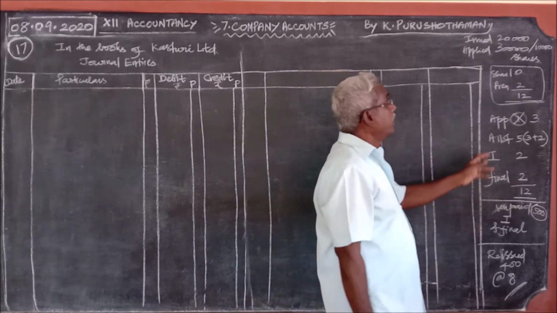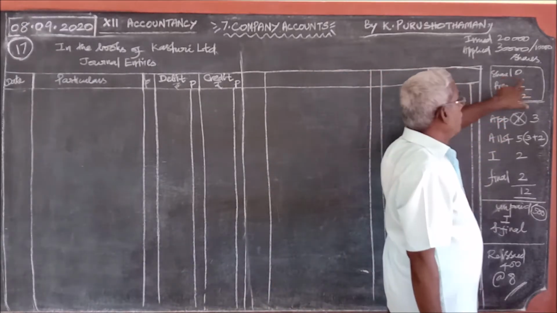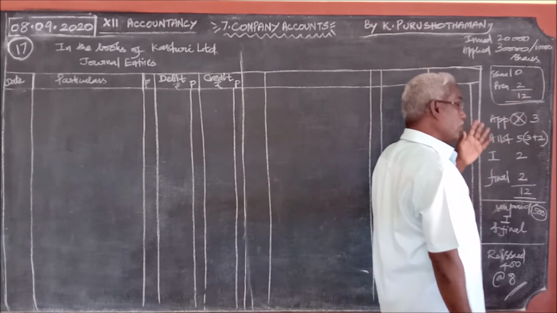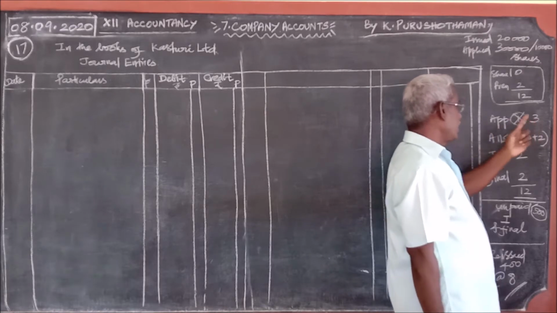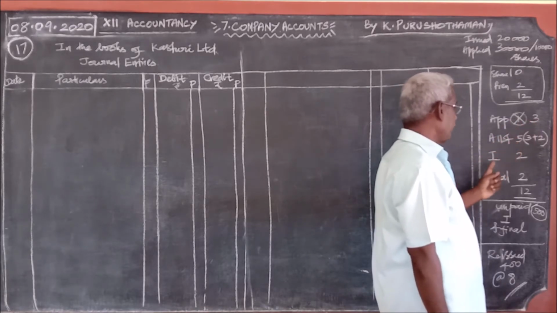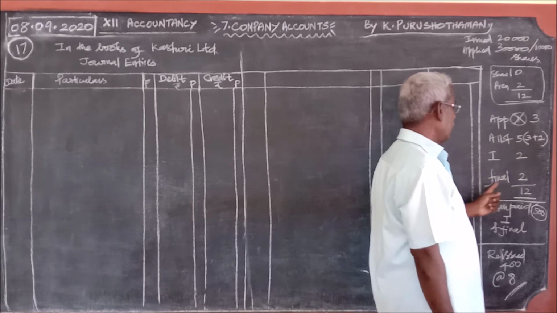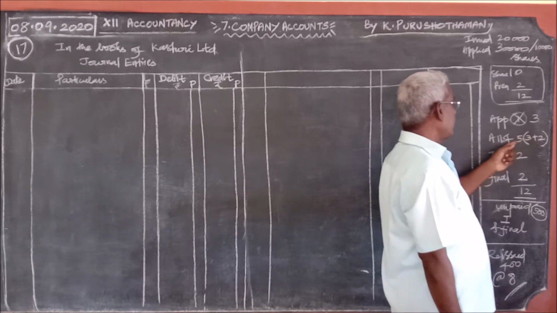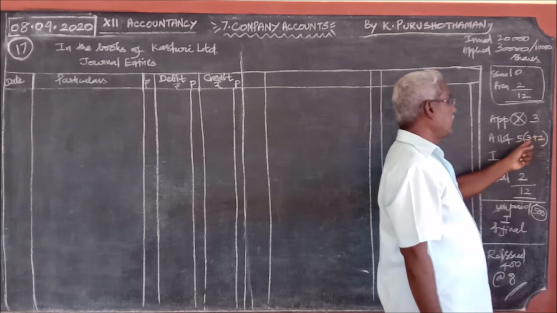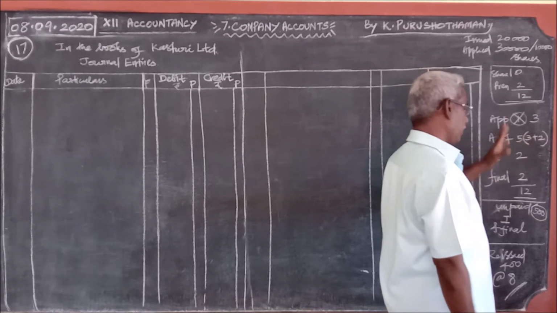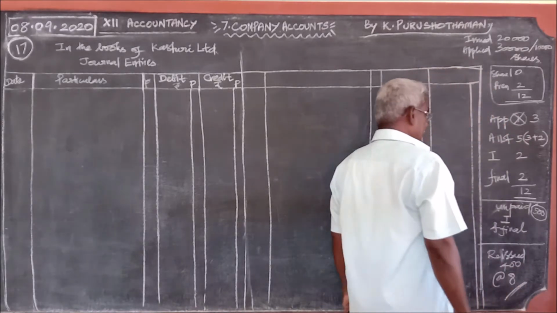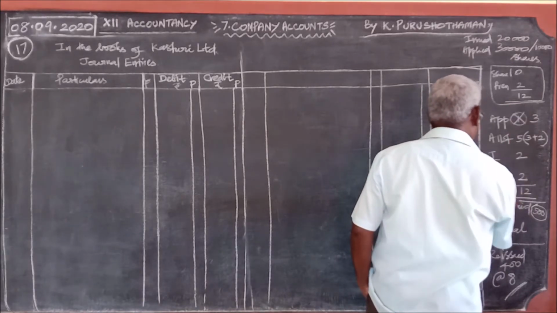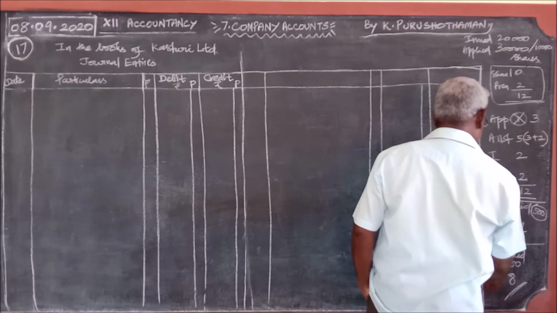Then, what is the value of each share? Rupees 10, premium rupees 2, therefore total value 12 rupees. How was those 12 rupees collected? On application stage 3, allotment stage 5, first call stage 2, final call stage 2, totally it comes to 12. In this allotment stage it is 5 rupees, which includes rupees 2 premium and 3 on allotment. Must be very careful. Okay, good. Then, what happens after this? Up to this we shall pass entries, then we shall come to the forfeiture and reissue.